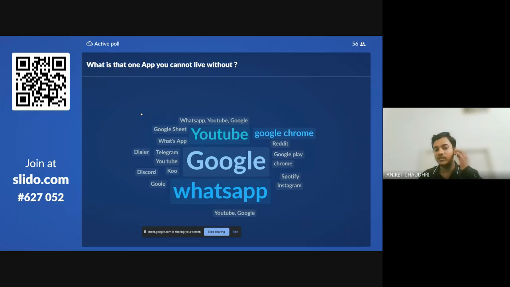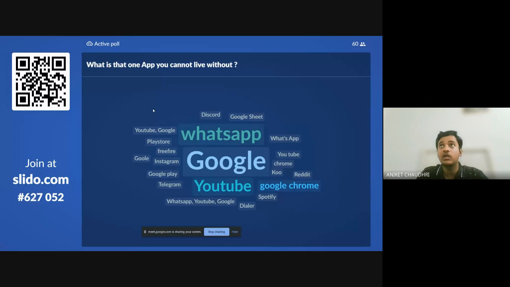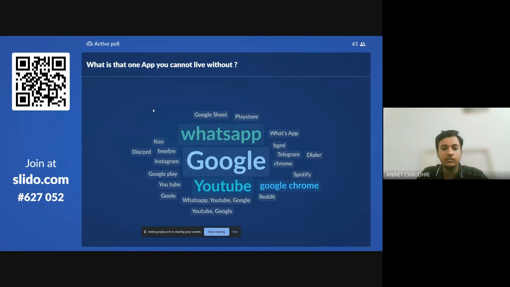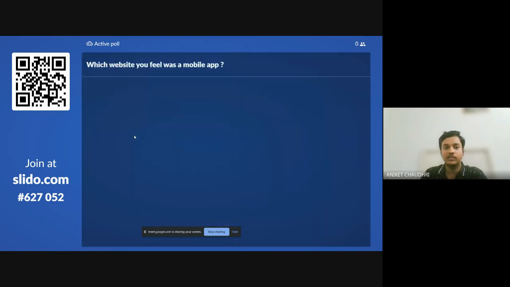So we can see that most of you have chosen Google as the one app, and without Google, most of our tasks don't work. All day we need to Google something, and not only that, Google provides links to other apps also, like Google News, YouTube, Chrome. All these are the apps that we cannot live without, and we cannot imagine our lives today without these apps.